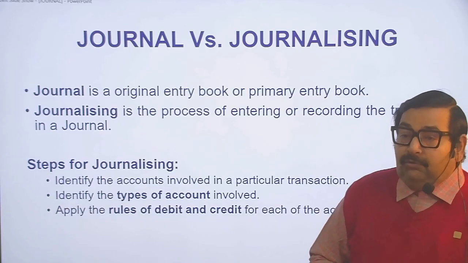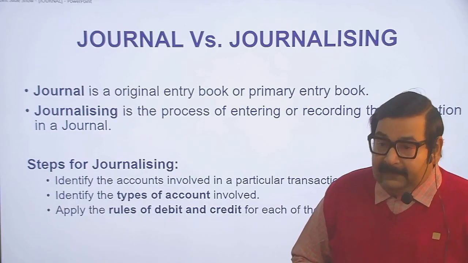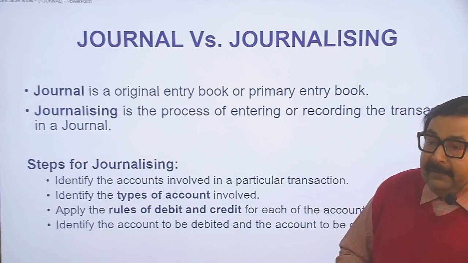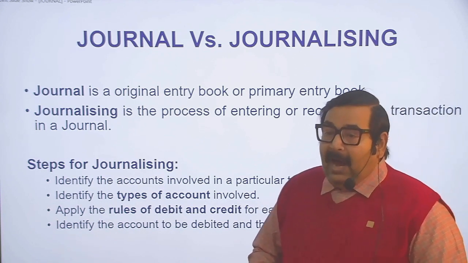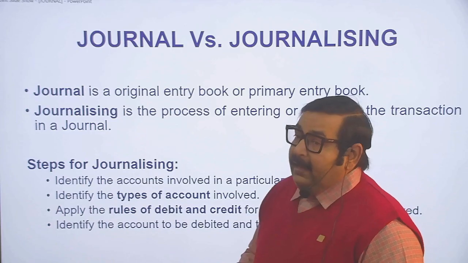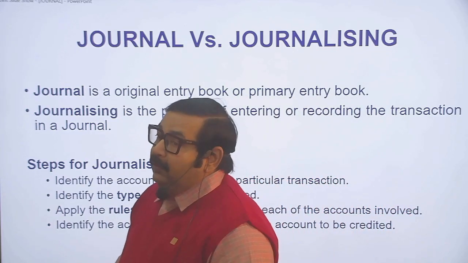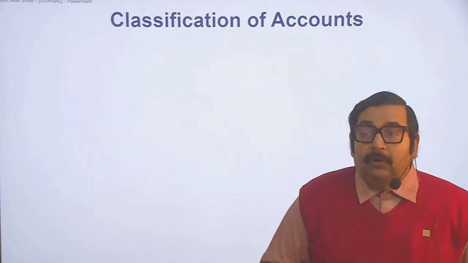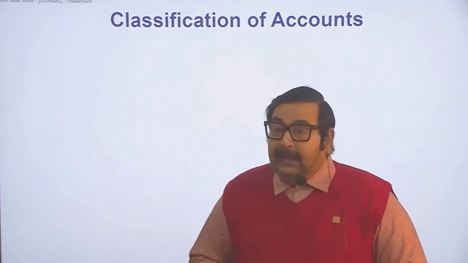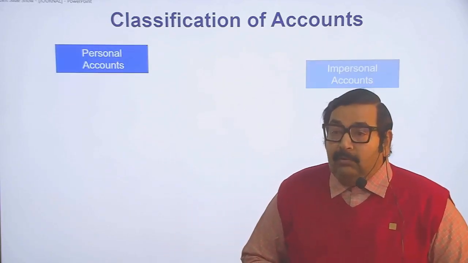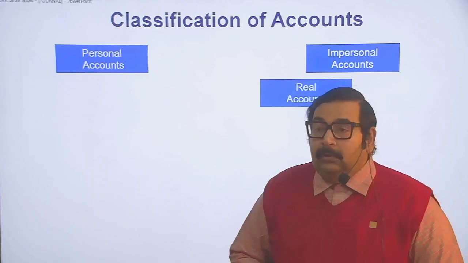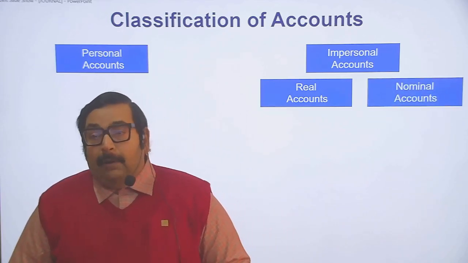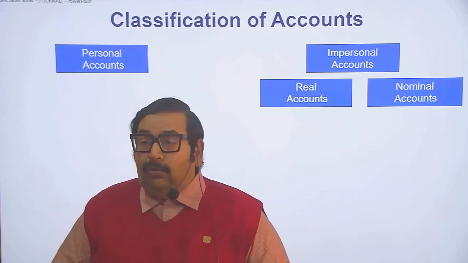We apply these rules of debit and credit after identifying the types of account. Identify the account to be debited and the account to be credited. After applying the rule, we identify which account we should debit and which account we should credit. Classification of accounts: first, we classify accounts into personal account and impersonal account. Impersonal account is further divided into two parts: real account and nominal account. Personal account is related to persons.